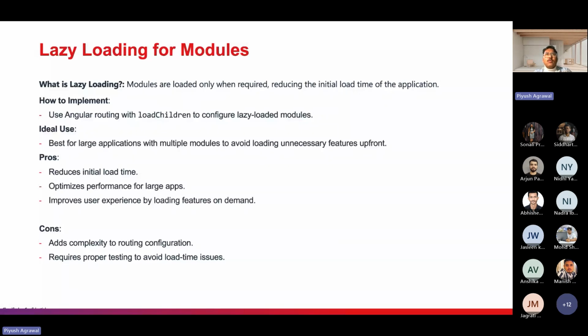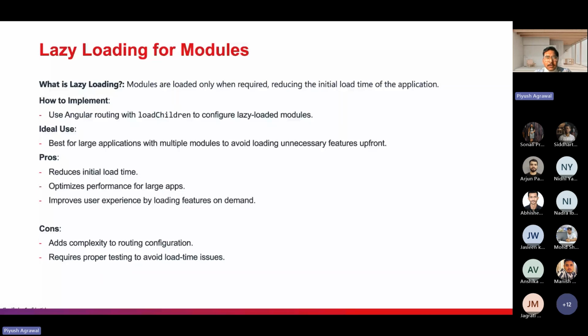specific module. So let's assume we have an admin module and a user module. When a user is visiting, we only load the user module. When an admin is visiting our application, we only load the admin module. So it's basically helping us to improve the performance. Unnecessary code is not going to be loaded, and unnecessary files are not going to be loaded from the server.